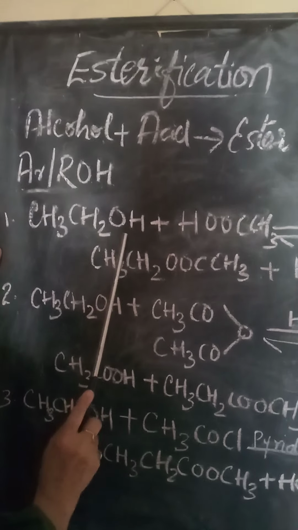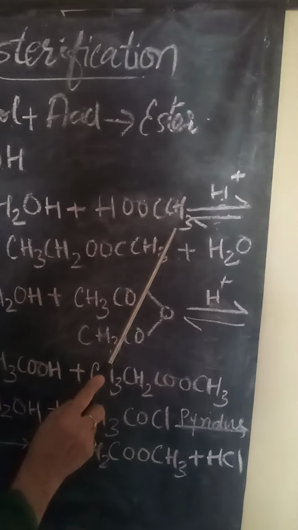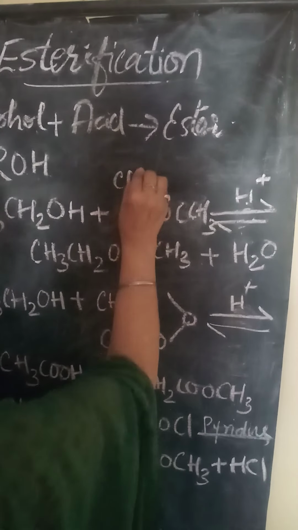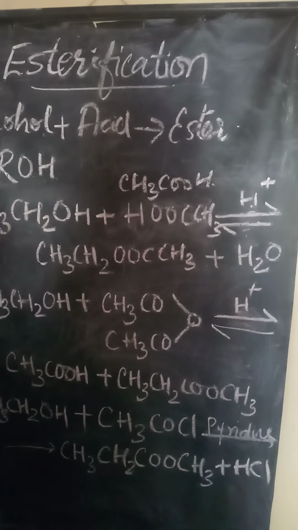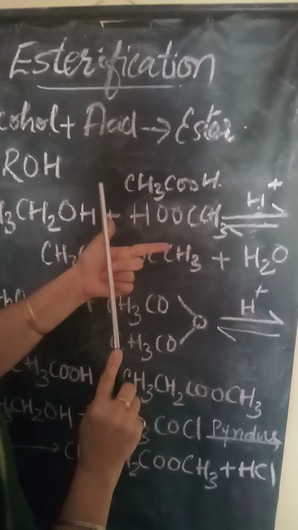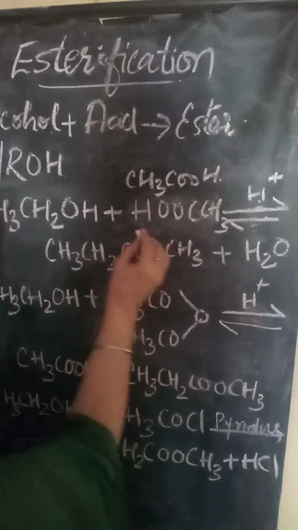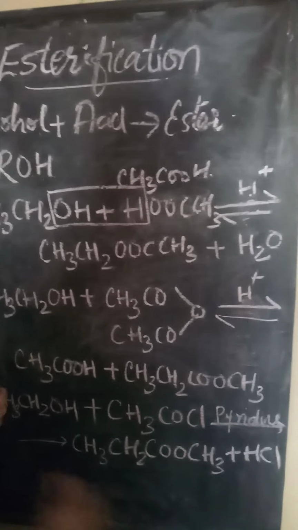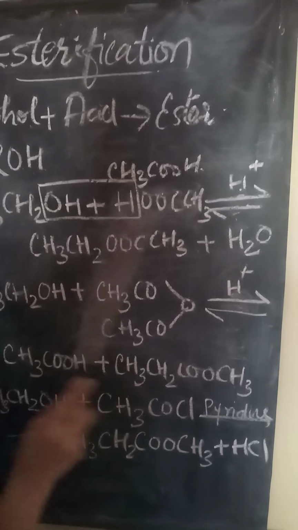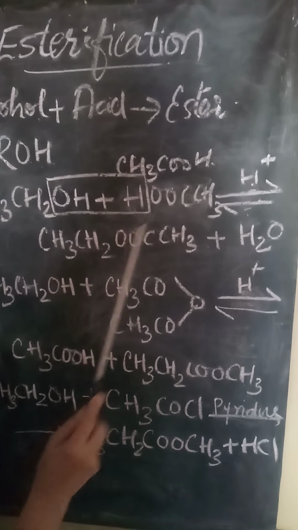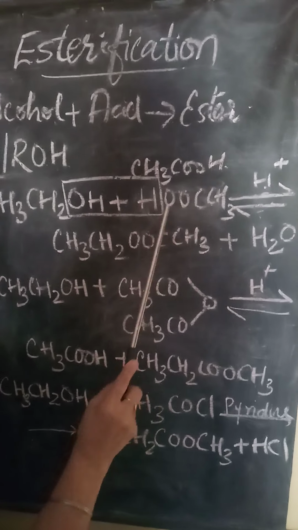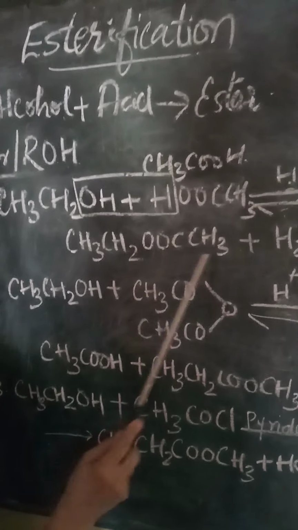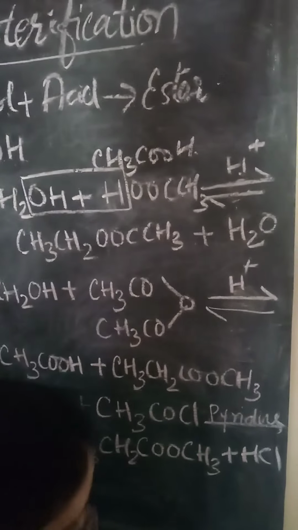This is ethanol or ethyl alcohol, which reacts with acid CH3COOH. Actually, this is acetic acid, which I have written in reverse form to make you understand how the reaction takes place. Now what happens here? You can see the OH group of the acid and the H of the alcohol combine together and liberate water. What is left behind? CH3, CH2 and COO. Here I have written OOC in a similar way with CH3. This compound is ethyl acetate. This is the ester, you name it as ethyl acetate.